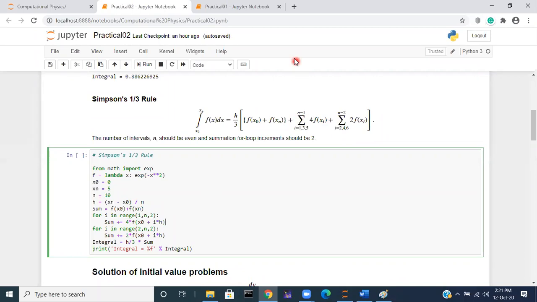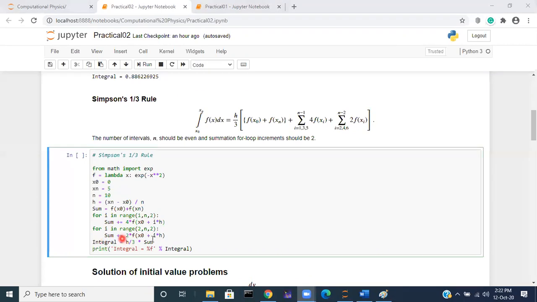Then the next for loop is for the even subscripts 2, 4, 6 and so on.